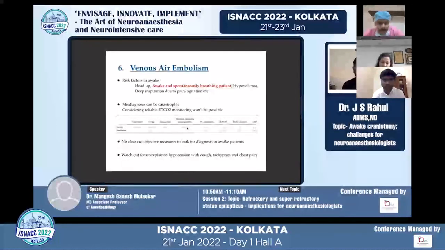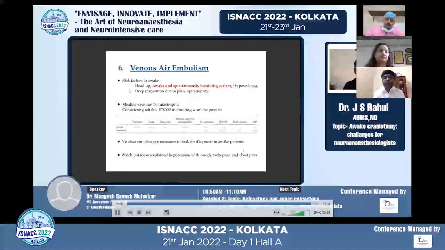So whenever in our awake craniotomy patients these things are found, it is always better to inform the surgeon, because this could be a venous air embolism presenting as tachypnea, cough, chest pain, and a restless, agitated, uncooperative patient. Because as we see in intubated patients, it's clear cut. When we see a drop in ETCO2, sometimes hypoxia, ECG changes, but these may not always be seen in awake patients. So it's always good to watch out for unexplained hypotension with cough, tachypnea, and chest pain. Look for venous air embolism, and we may even have to inform the surgeon as well.